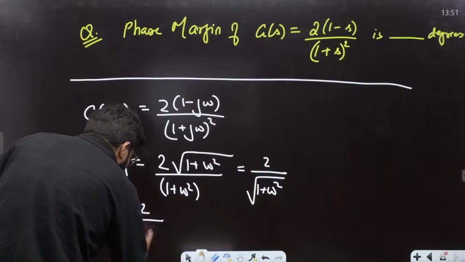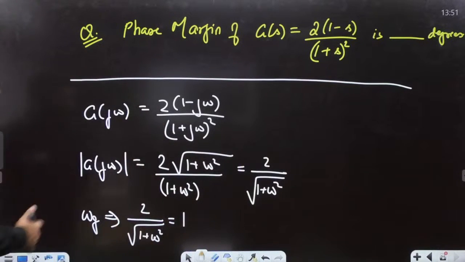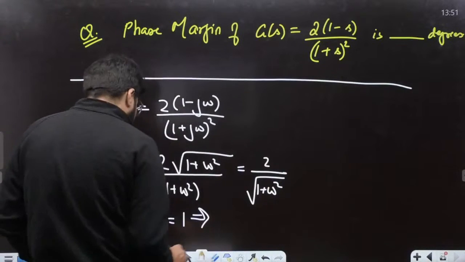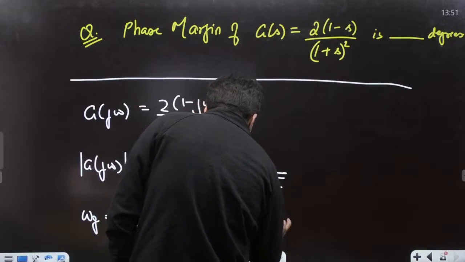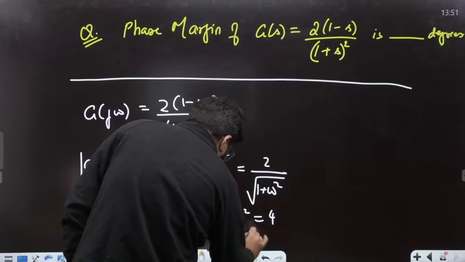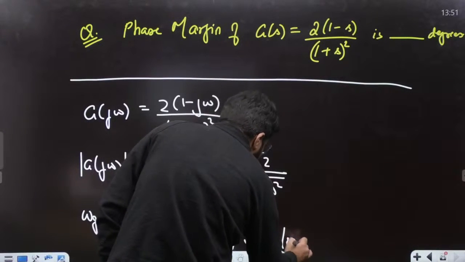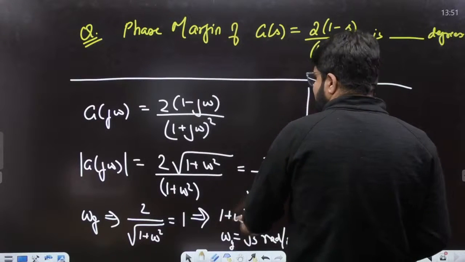So that is 2 divided by the square root of 1 plus omega square, which should be 1. At the gain crossover frequency, magnitude is 1. So if we solve this, the square root of 1 plus omega square equals 2, so 1 plus omega square is 4. Omega g is root 3 radian per second. So the gain crossover frequency has come. Okay. Now omega g is root 3.